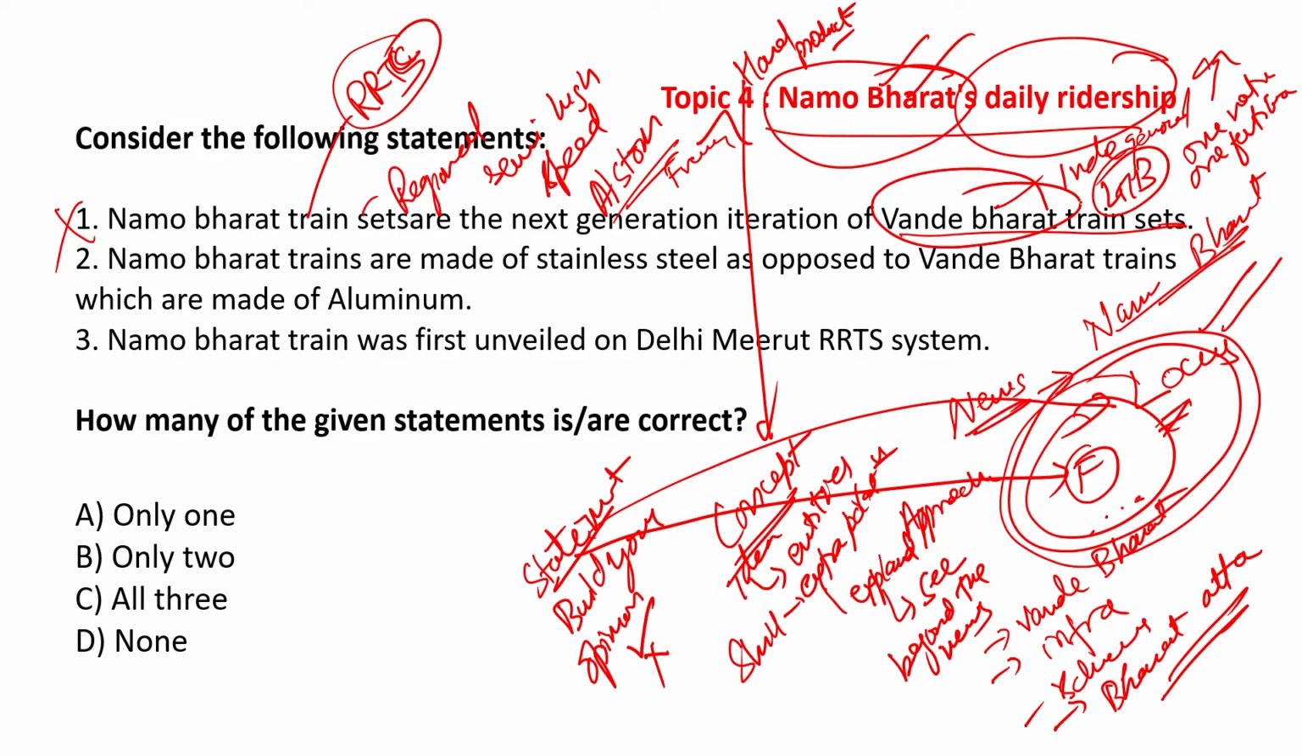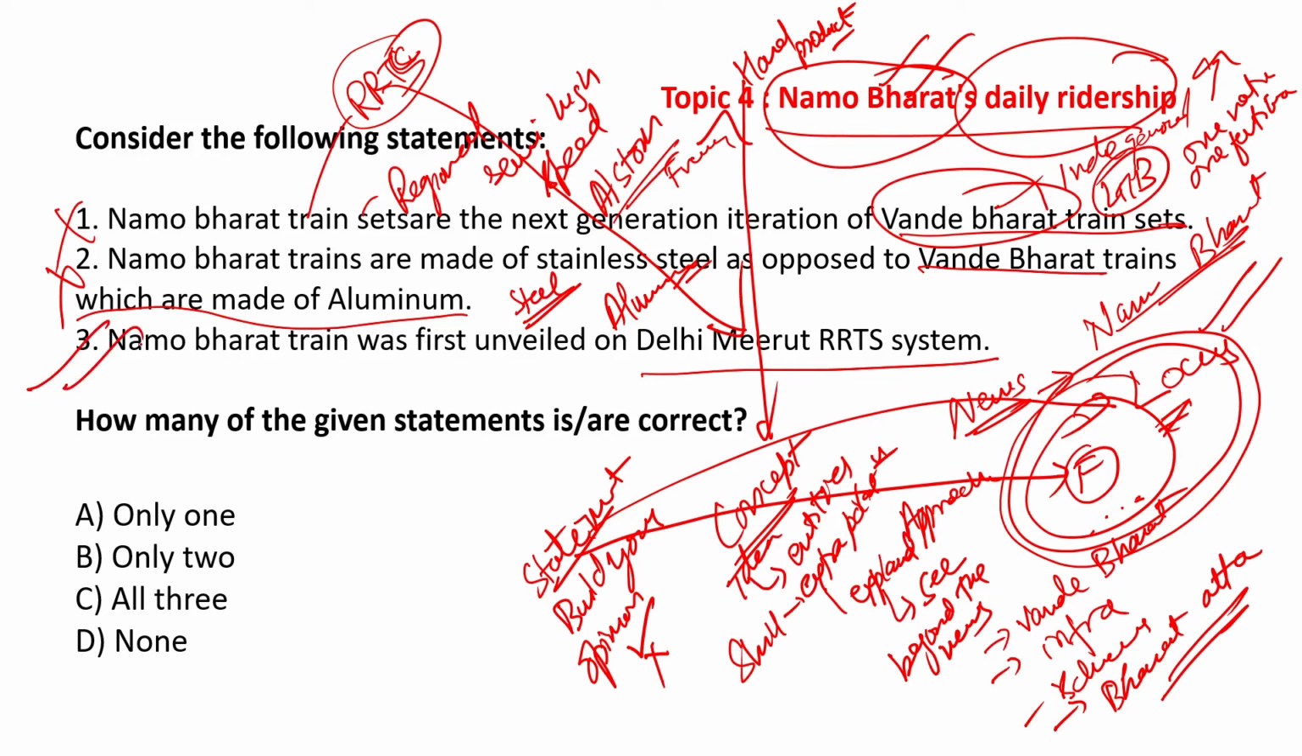Second statement. Namo Bharat train sets are made of stainless steel as opposed to Vande Bharat trains which are made of aluminium. No, both are made of steel. So this statement becomes incorrect, though there have been talks to introduce aluminium based trains, but they have not been introduced as yet. Namo Bharat train was first unveiled on the Delhi Meerut RRTS system, the one I was talking about. This statement is correct.